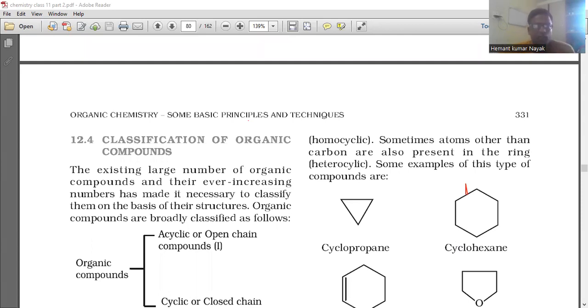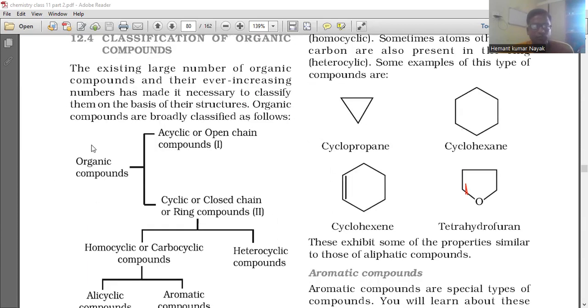Now I'm going to classify organic compounds. Different classifications are there. The existing large number of organic compounds and their ever increasing numbers has made it necessary to classify them on the basis of their structure. Organic compounds are broadly classified as follows. First, acyclic or open chain compounds, and then cyclic or closed chain ring compounds.